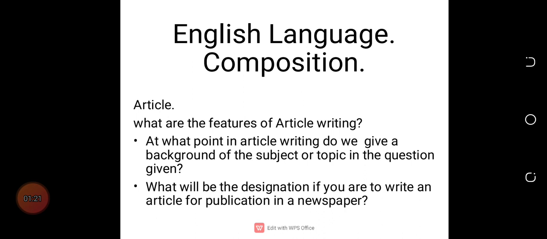When we ask what are the features of article writing, we should be able to outline them. We mentioned the title, the introduction, the body, the conclusion, and the designation.